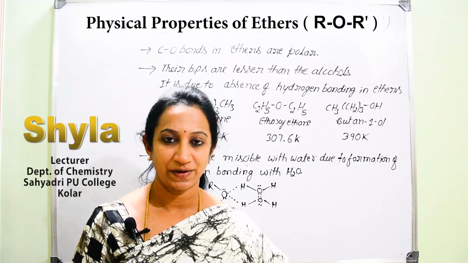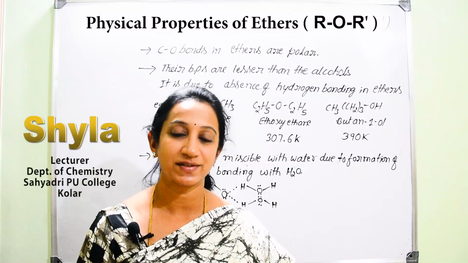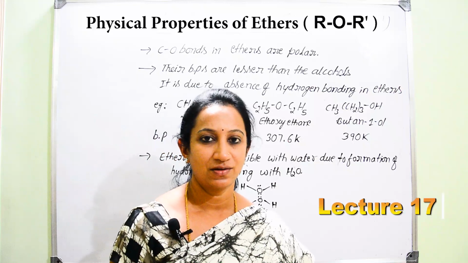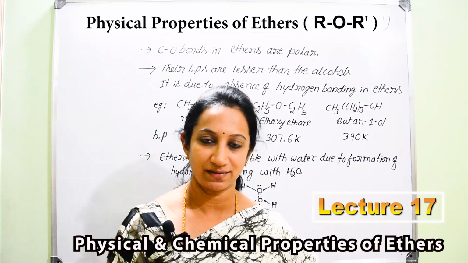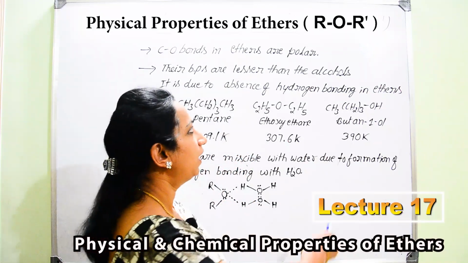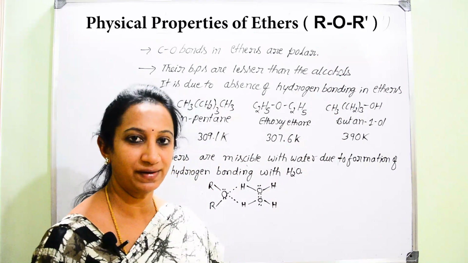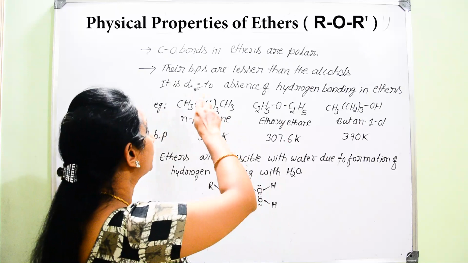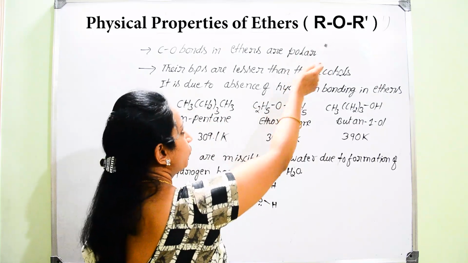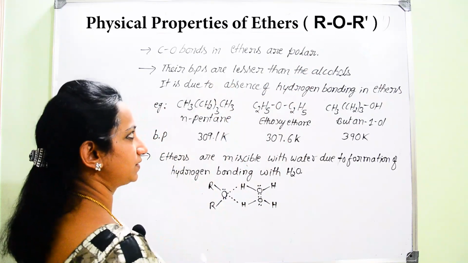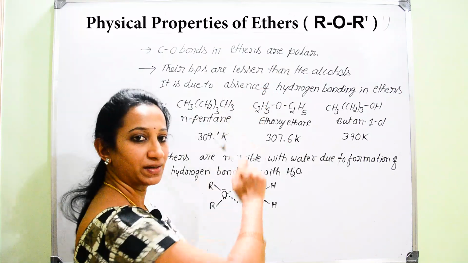After learning about preparation of ethers, now we can go for physical properties of ethers. If we consider the general formula for ethers, what is the general formula? ROR. Either the R groups will be identical or they will be different. Now if you look at the nature of the C-O bond in ethers, it is said to be polar in nature.